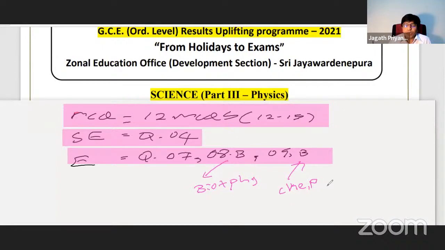Without physics you can select only 2 questions, that is question number 5 and 6. Question number 5 is completely from biology, and question number 6 essay type is completely from chemistry. So whichever question you select from 7, 8, 9, you have to answer the physics part also. So that is about the contribution to the O-level science paper from physics, and let's start now.